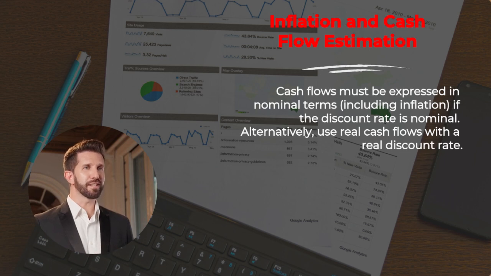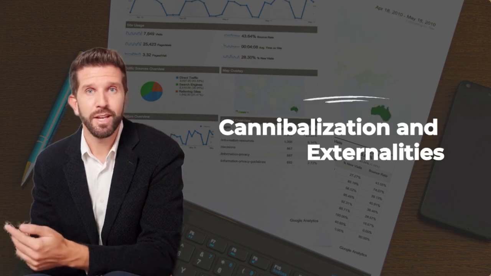Inflation and cash flow estimation. Cash flows must be expressed in nominal terms, including inflation, if the discount rate is nominal. Alternatively, use real cash flows with a real discount rate. Mismatch between cash flow type and discount rate leads to incorrect NPV calculations. Inflation impacts future cost of inputs, labor contracts, maintenance expenses, and sales prices.